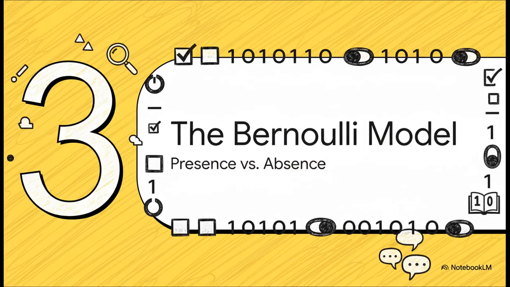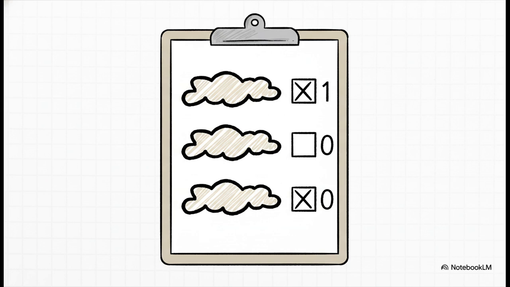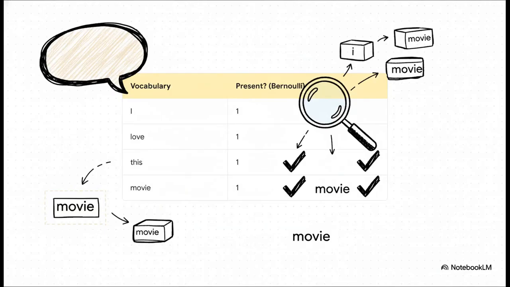All right, so naive Bayes isn't just one single algorithm. It's more like a family. And within that family, there are different models. Let's kick things off with the first one, the Bernoulli model. This is one particular way to read and interpret a sentence. The easiest way to think about the Bernoulli model is to picture a simple checklist. For every single word that it knows about in its vocabulary, it just asks one question. Is this word anywhere in the document? It's a simple yes or no, a 1 or a 0. It could not care less if the word appears 1 time or 100 times. Just, is it there?